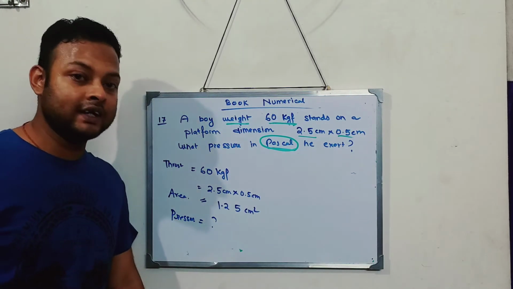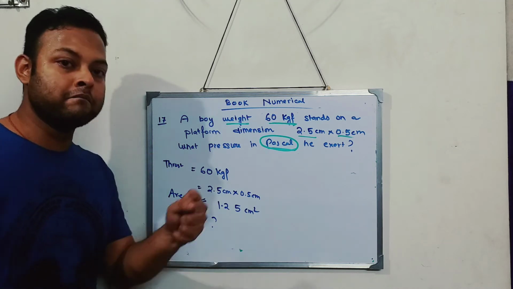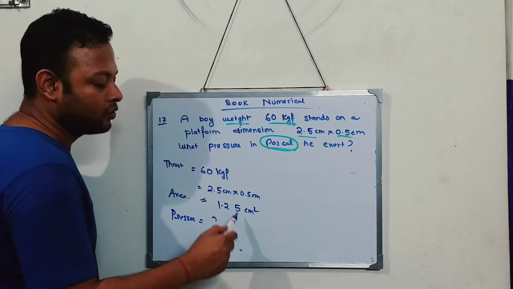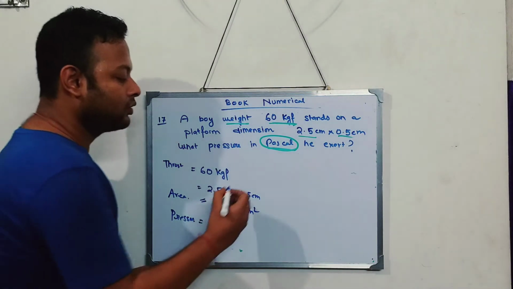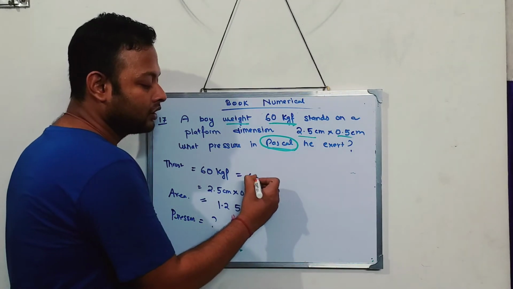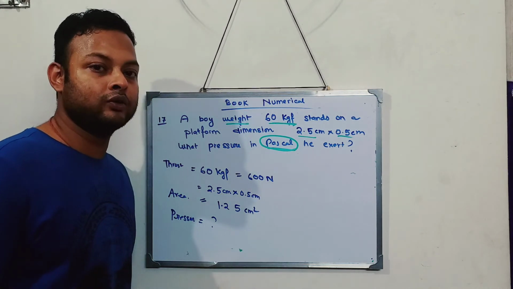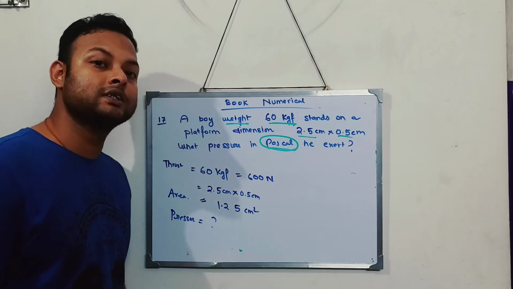But as in the question, Pascal is mentioned. So Pascal is an SI unit. As it is told that you have to get the answer in SI unit, my target will be to convert 60 kgf into SI unit and 1.25 centimeter square also in SI unit, because without that, the sum will not go. So I know 60 kgf is how much Newton? 600 Newton. These things have been explained to you. 1 kgf is 10 Newton, so 60 kgf will be 600 Newton.